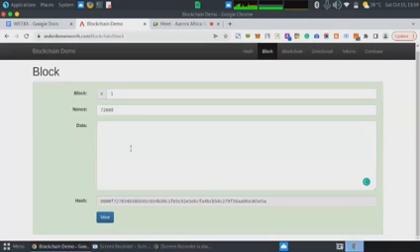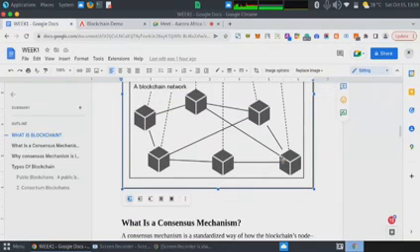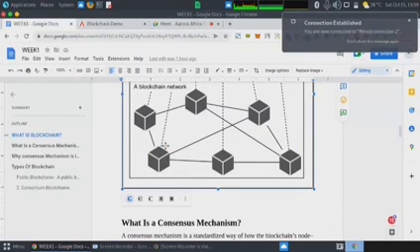The proof of work consensus mechanism is basically when all the nodes participating in a network are made to perform a specific computation, and this computation is capital intensive, it requires a huge amount of money.